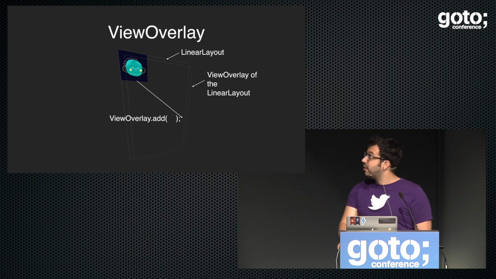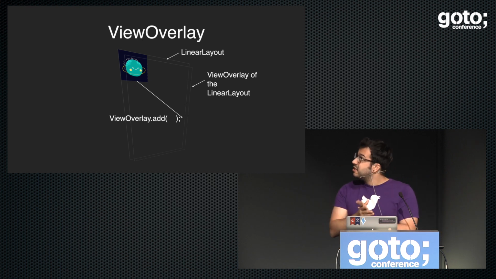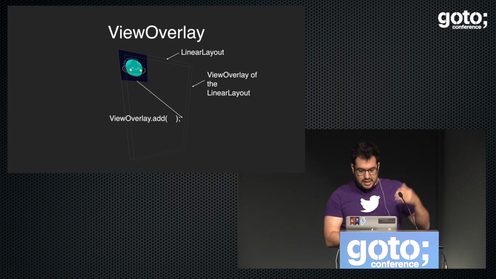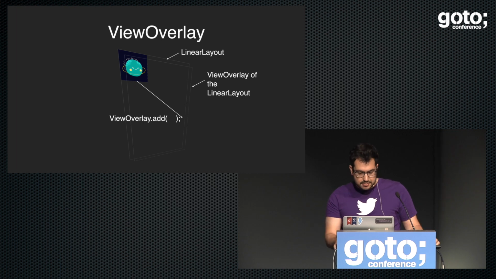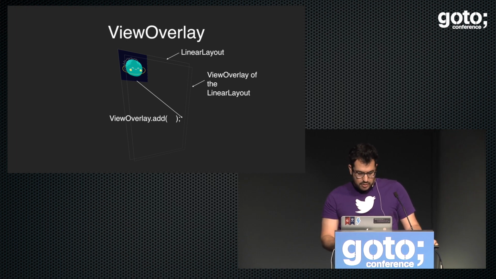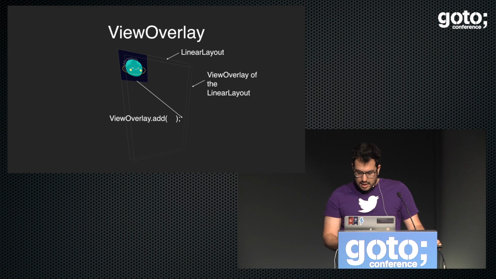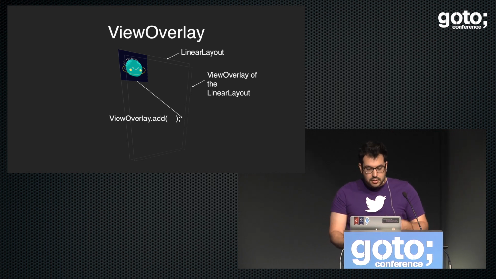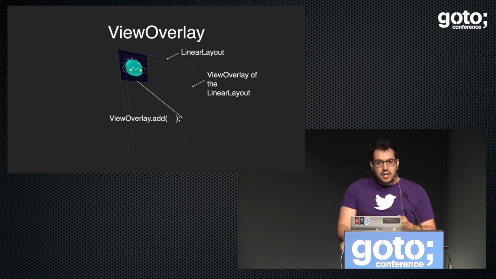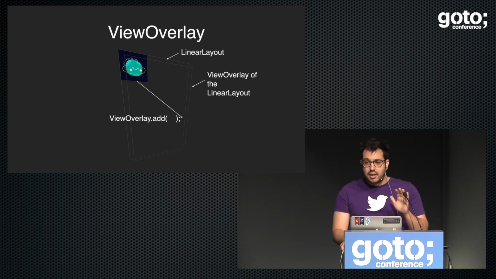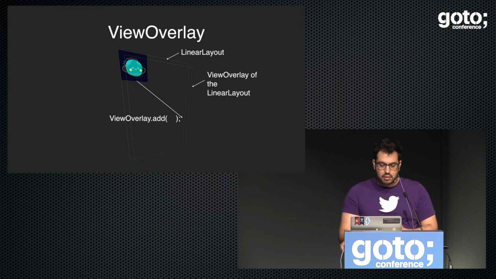Okay, think about it. So let's imagine this. We have, as you can see, two layers. There is the linear layout, which has a nice image view with a Saturn illustration. And then this is the view overlay. So in order to make an animation, I'm going to add that to the view overlay. How do I do that? Well, the linear layout, any view has that. Linear layout, getOverlay, and then you add to that overlay.